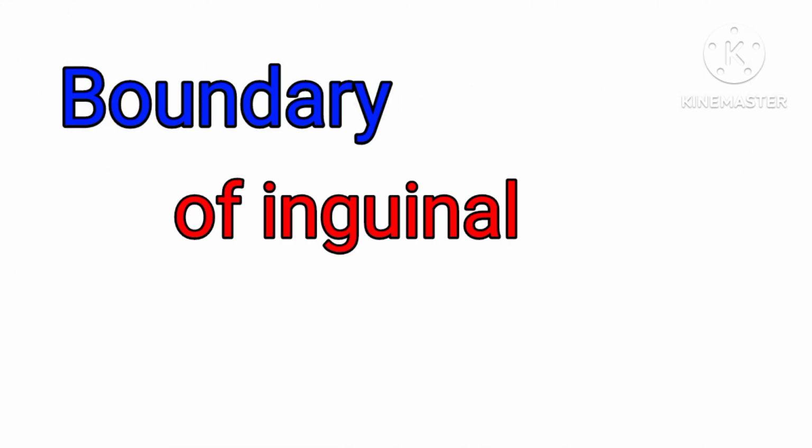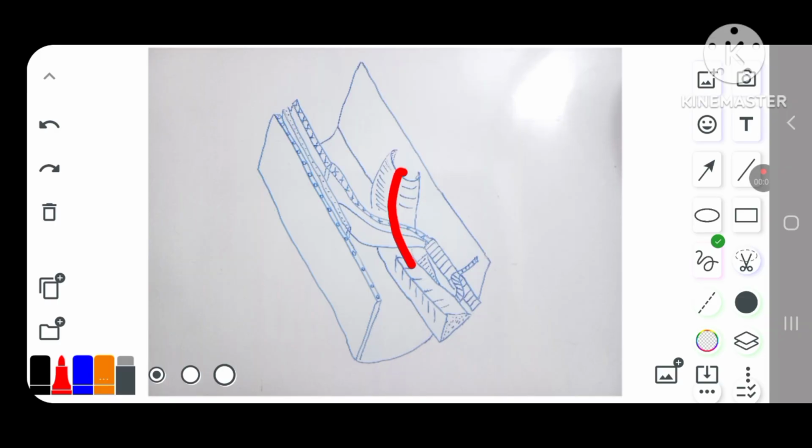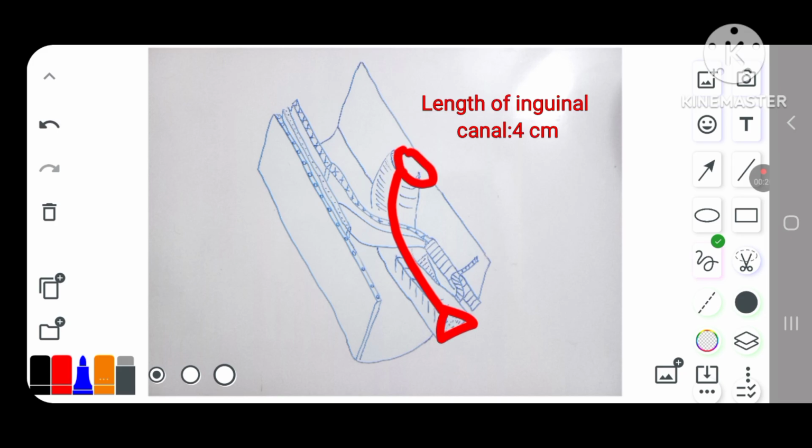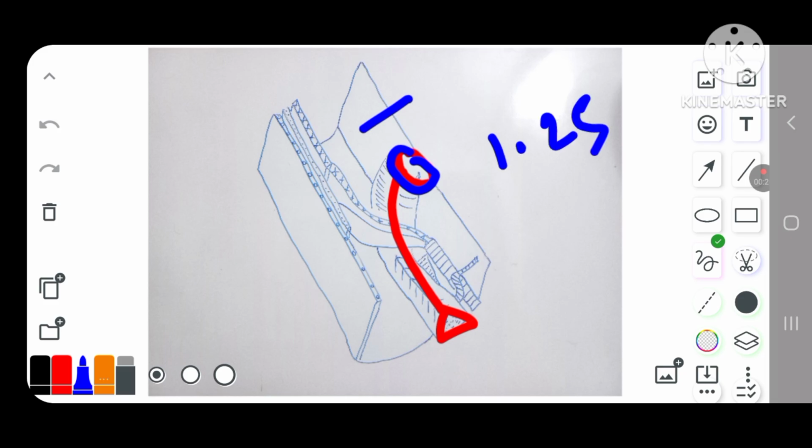What is the boundary of the inguinal canal? This is the inguinal canal, which is a musculo-aponeurotic tunnel that extends from the deep inguinal ring to the superficial inguinal ring. The deep inguinal ring is an oval opening in the fascia transversalis. This is the fascia transversalis. The deep inguinal ring lies 1.25 cm above the midpoint of the inguinal ligament. The superficial inguinal ring is a triangular gap on the external oblique aponeurosis which is situated just above the pubic crest.